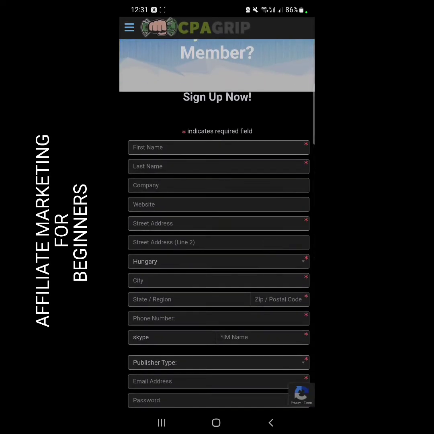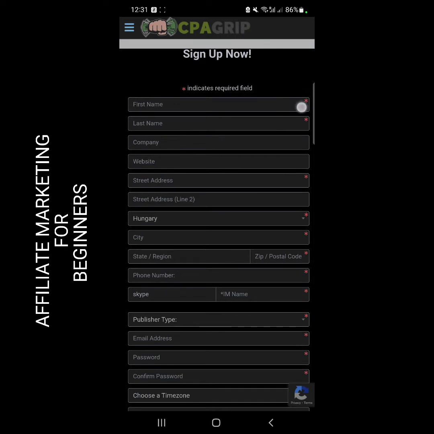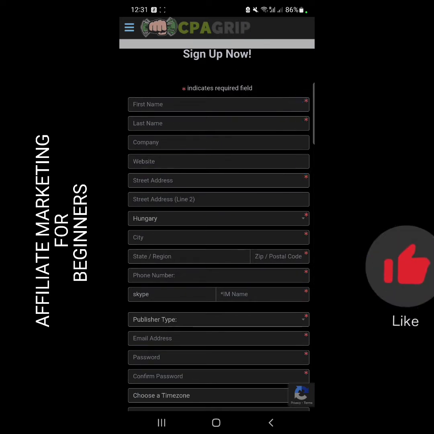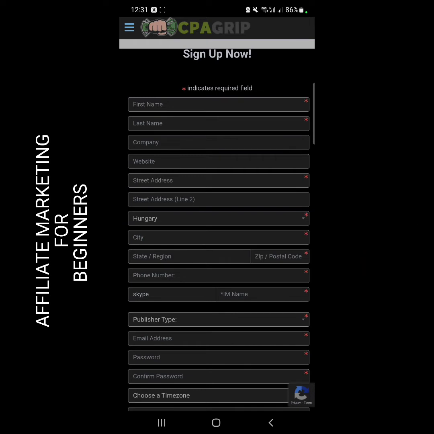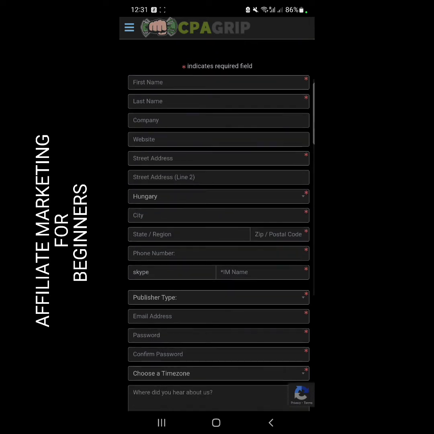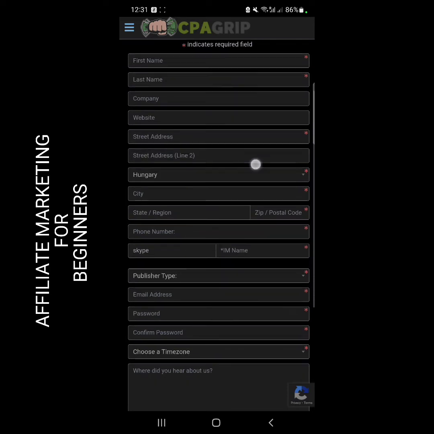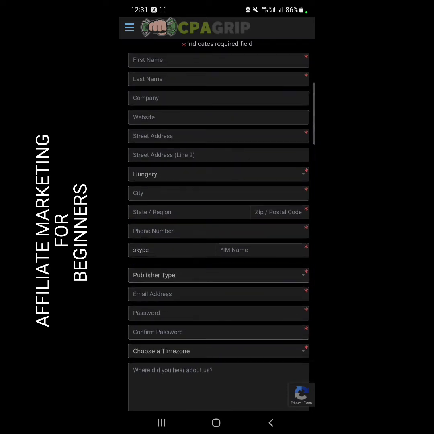Now basically all these places you see with stars are compulsory, so you have to fill those in. You fill in your first name, your last name, your company name. You can just put in any name you want. Website is not compulsory, as you can see there's no star there. I'm just giving you a run through of how you can register. I'll be teaching you everything on how to make money and how to withdraw in this video, but I'm just giving you a basic outlook.